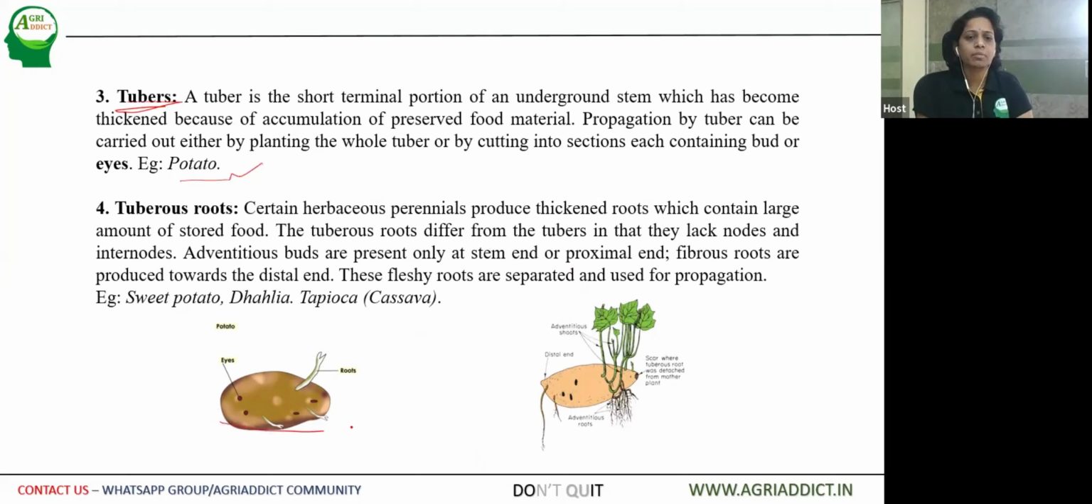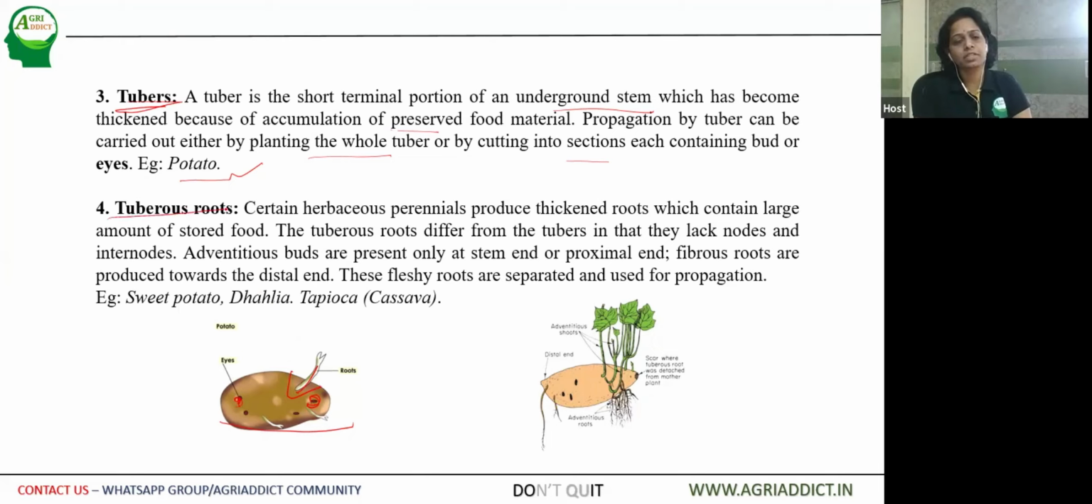Here you can notice the potato tuber, which contains the eyes, the swollen or sunken spots, where a bud is present. The tuber is also an underground stem which has become thickened due to accumulation of preserved food material. Propagation by tuber can be carried out by planting the whole tuber or by cutting it into sections, each containing a bud. These sunken areas contain buds, and under favorable conditions they start sprouting. We can cut them and use them further as propagating material for the next crop.